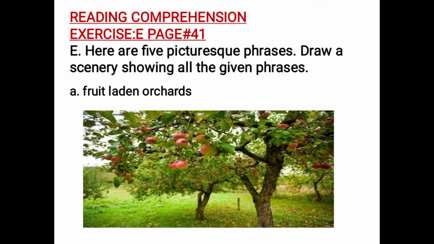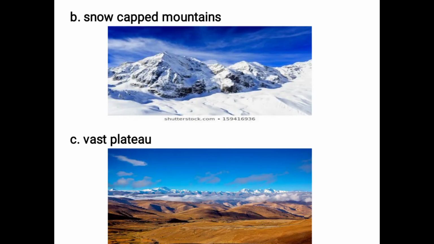The next phrase is a snow-capped mountain. So when I say a snow-capped mountain, all of you must be imagining different pictures according to your mind, right? So one example of a snow-capped mountain is this picture on the top, which shows the mountains covered with snow. So you have to draw a picture of snow-capped mountains. You can also use this picture as an example, and you can also use more pictures from the internet, or you can draw pictures on your own.